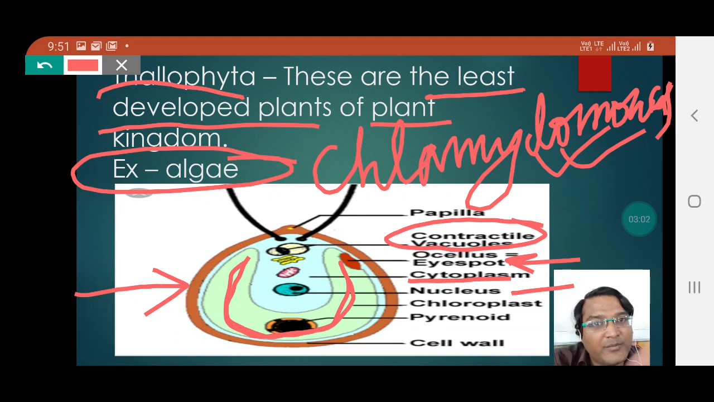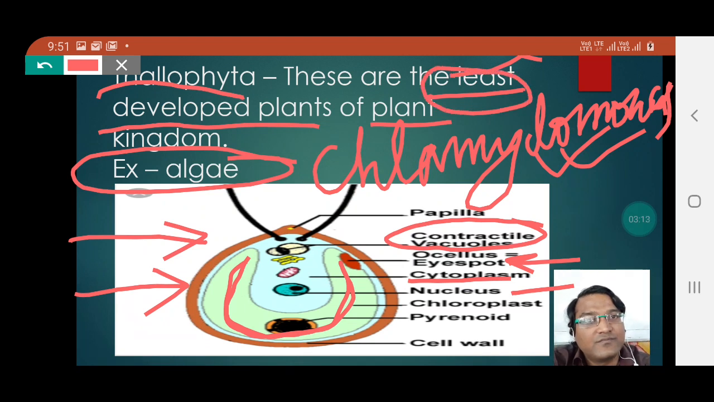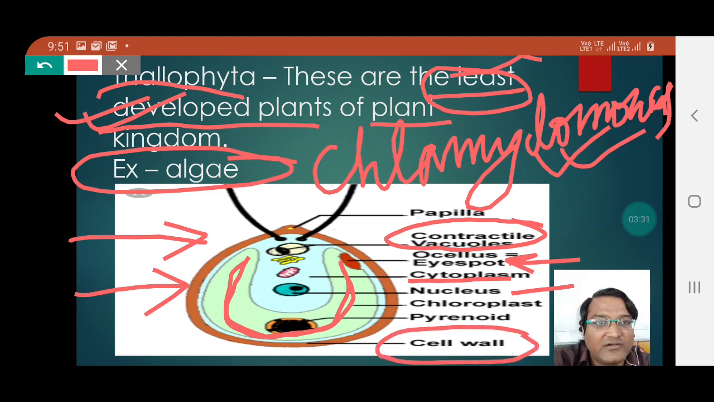But students, it does not appear like a plant because it does not have root, stem and leaf. But even so it is a plant because it is least developed. So that is why it does not have root, stem and leaves. Now students, another feature of a plant, which is the cell wall, is also present in Chlamydomonas, which also supports that it is a plant.